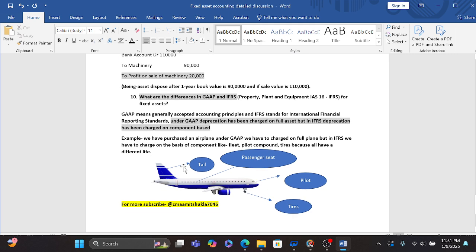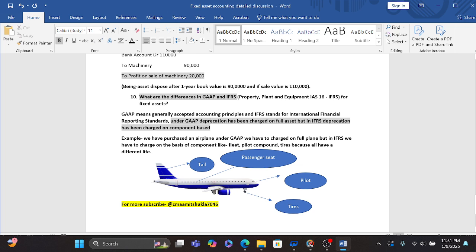In GAAP, we have to charge on a full asset, but in IFRS, we have to charge on a component basis. Like, we have purchased an airplane. Under GAAP, we have to charge on the full plane. GAAP is used in the US, but IFRS is the international financial reporting standard which is used all over the world.